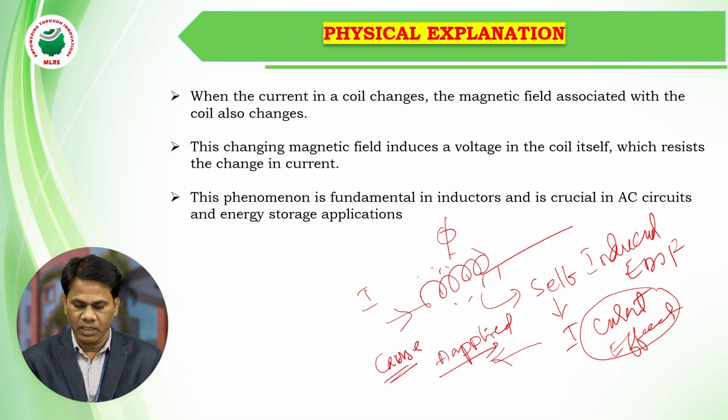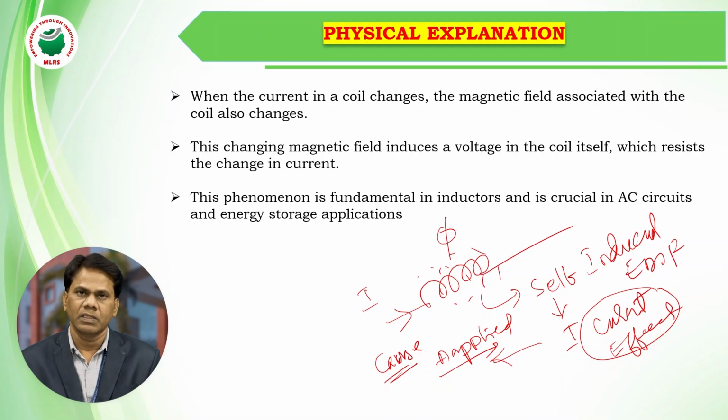That is nothing but when current in a coil changes, the magnetic field associated with the coil changes. So this change in magnetic field induces voltage in the coil, that we call a self-induced EMF, which opposes the changes in current. So always it opposes the changes in current. That is the opposition property of a coil, we call it self-inductance. So this phenomenon is fundamental in inductors and crucial in AC circuits and energy storage applications.